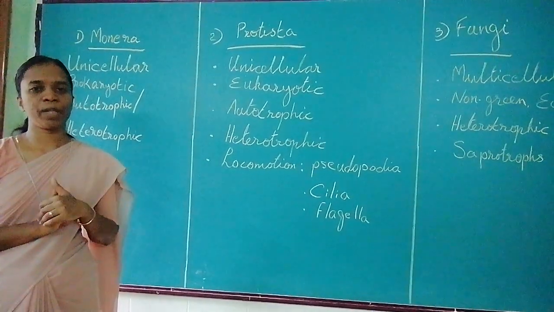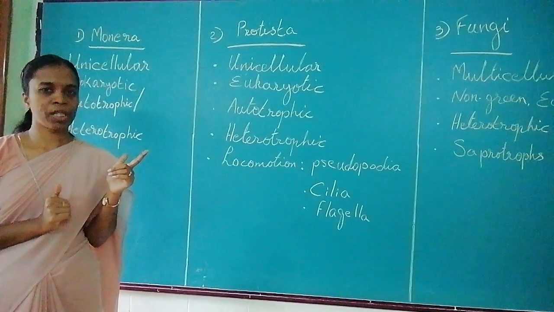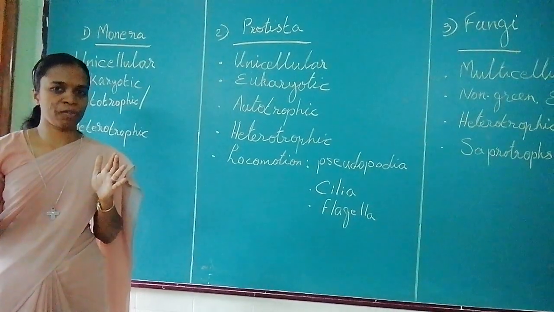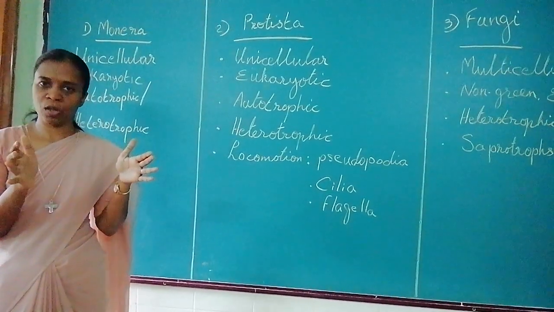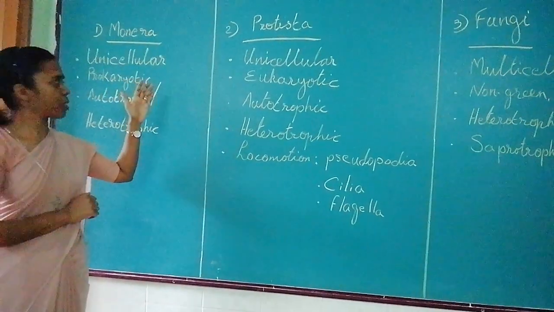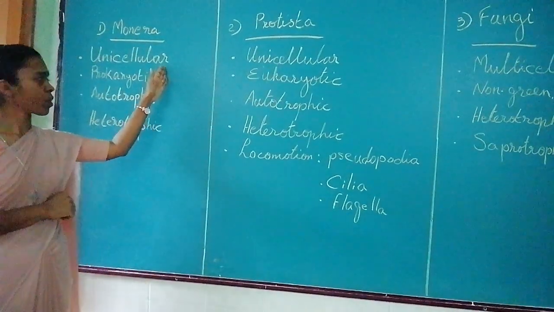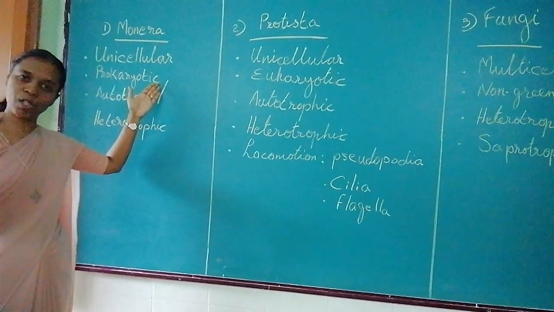So first is kingdom Monera. What was the first criteria that Whittaker used for classification? Structure of the cell, whether they are prokaryotes or eukaryotes. So all that is prokaryotes comes under kingdom Monera. That is the first characteristic. They are unicellular. They are prokaryotes because they have a prokaryotic cell.